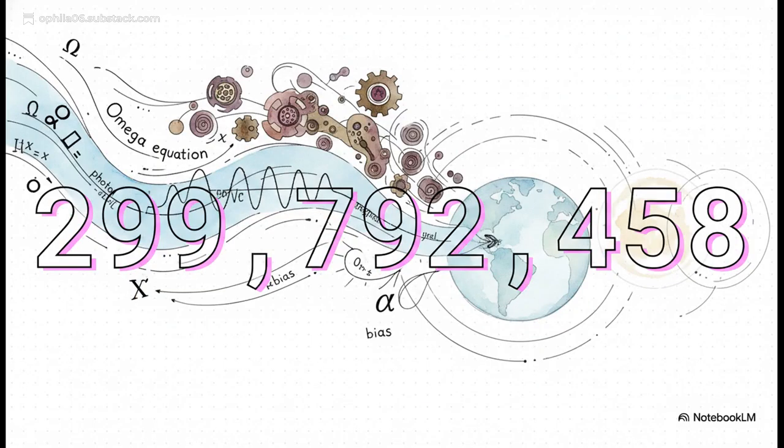To prove this isn't just theoretical nonsense, the text gives a really fascinating example. If you take a photon's frequency as the state, put 0 for the bias, and use its wavelength for alpha, the output flawlessly calculates the exact speed of light, 299,792,458 meters per second. Boom! It aligns the symbolic math perfectly with empirical reality. And that's exactly why this matters. It maps directly to the real world.